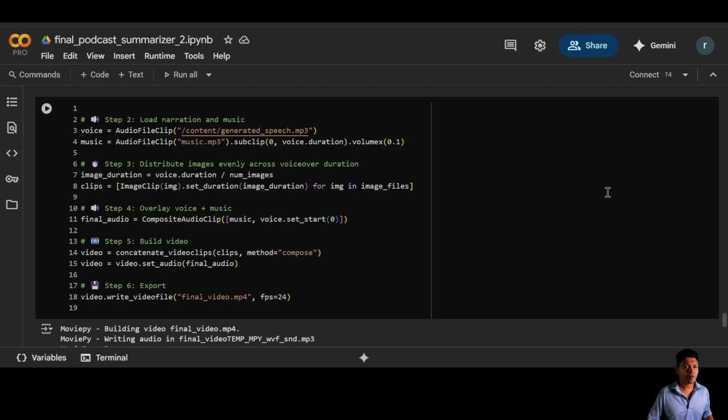Lights, camera, Python. We now bring everything together using Moviepy. Our narration, music, and AI generated visuals. We evenly time the images to match the voiceover, blend in some background music, and mix it all into a single polished video. It's like editing software, but cooler, because it's all done with code. And just like that, we export the final masterpiece.